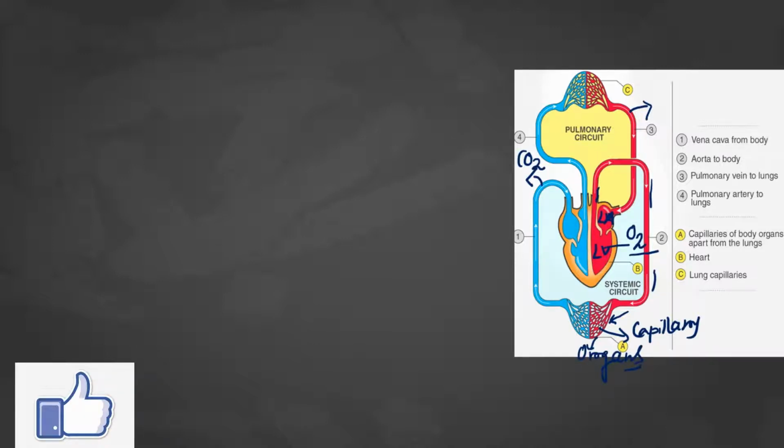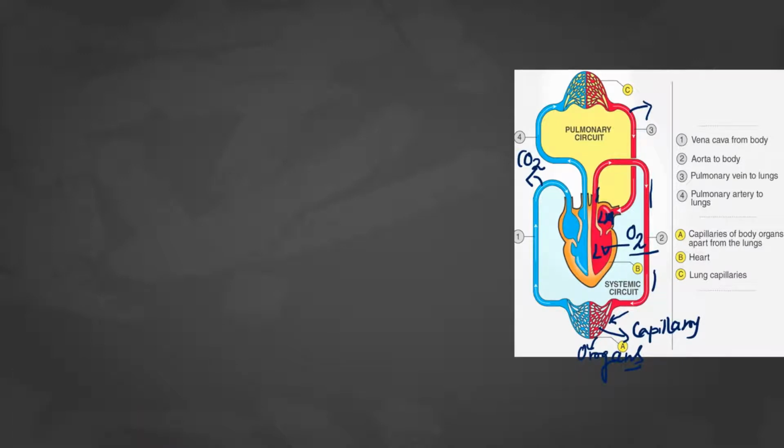Now again these organs will utilize the oxygen, and as a result they will produce a byproduct, that is carbon dioxide, and that carbon dioxide, with the help of the blood, will again be transported back to the left auricle of our heart. Through the left auricle it will come to the left ventricle, and through the left ventricle it will again come to our lungs. Over here are the lungs.